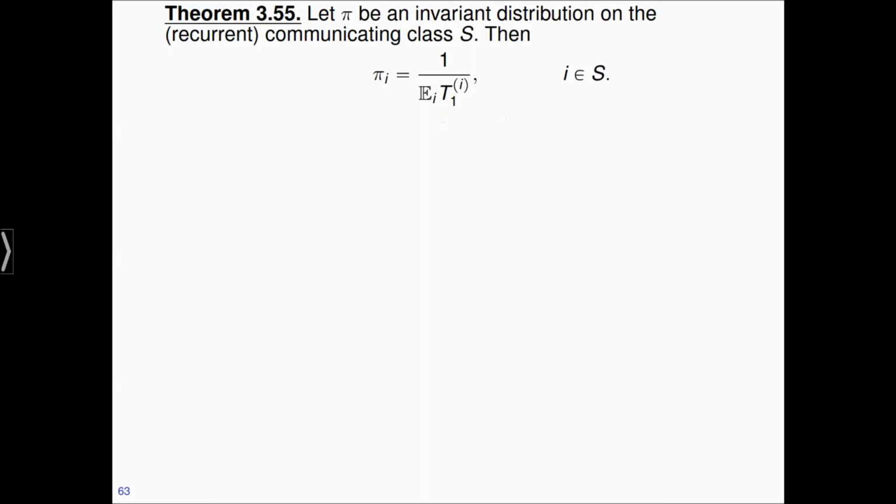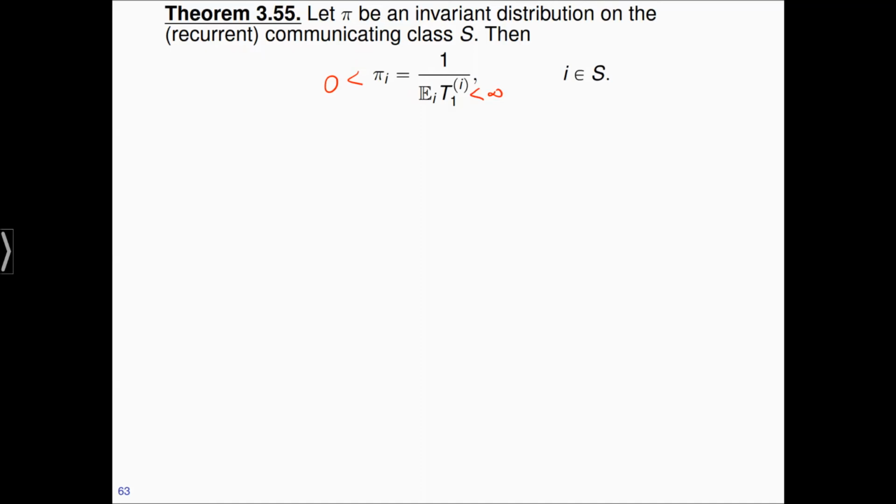As already mentioned, this will not help us to compute the pi I. Computing the pi I is best done with the help of the invariance property of the pi I. But this theorem can help us to get a relation between the positivity of the pi I and the question, when are these expected return times less than infinity?